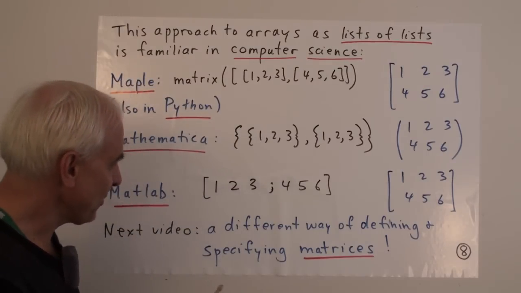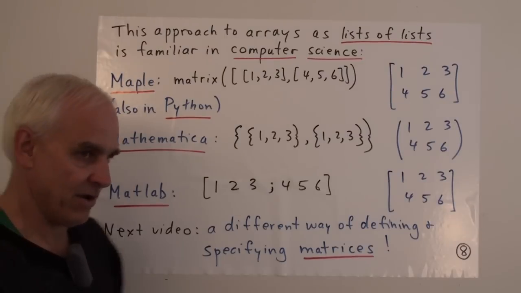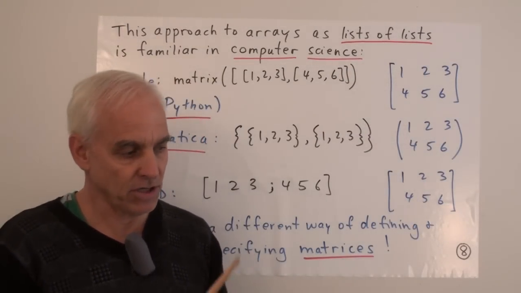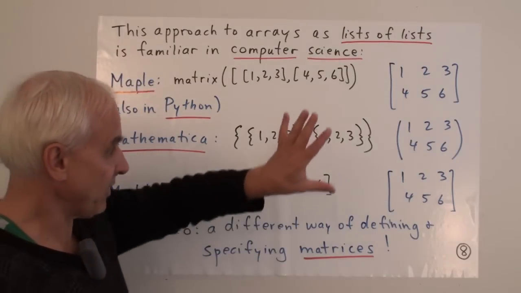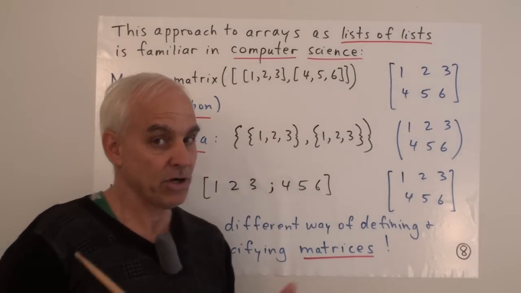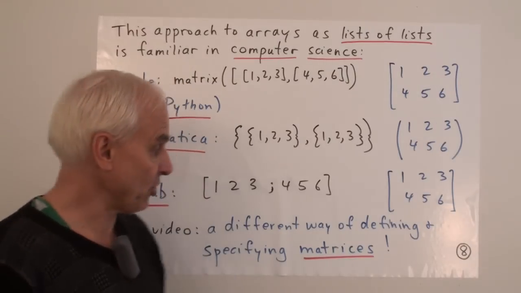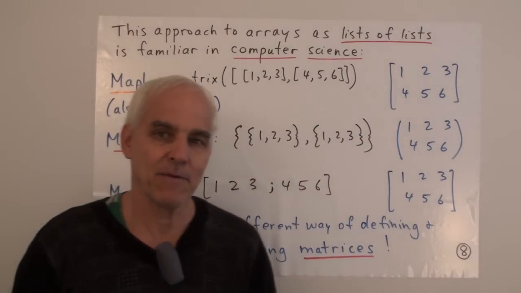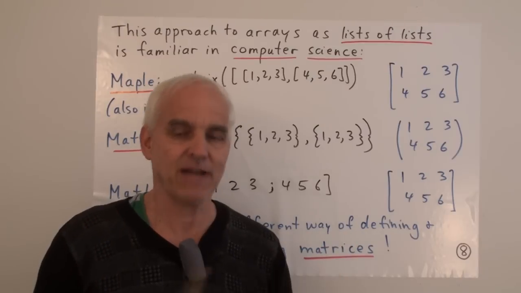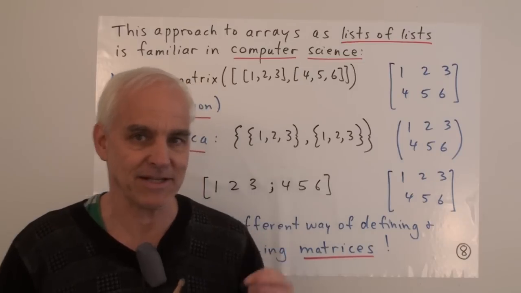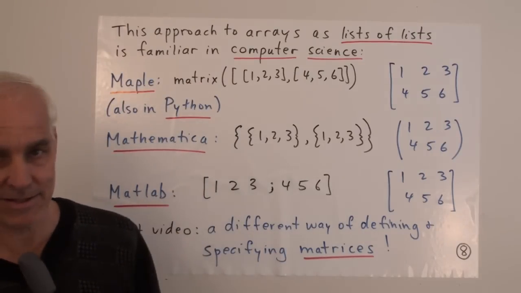So it turns out that there's another way that's quite interesting of specifying matrices. And what we're going to do is separate what we've done today, which is the theory of arrays, from what we're going to do next video, which is going to be matrices. And what we're going to exploit is the fact that we have these other kinds of data structures around, not just lists. We also have ordered sets and multi-sets.